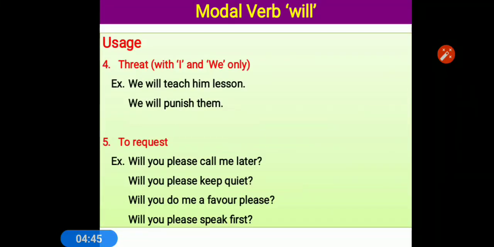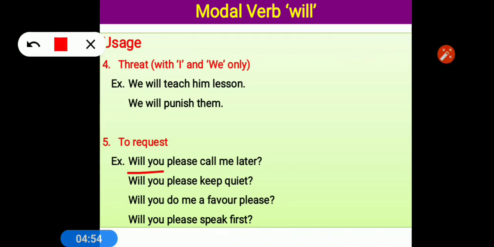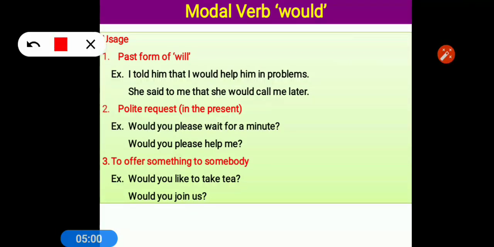The next use of will is for request. When we talk about simple request, then will is used. Will you please call me later? Next one is would. Would is used as the past of will. It means in narration, instead of will we use would. When we talk about indirect speech, if reported speech is in past tense, then would will be used.